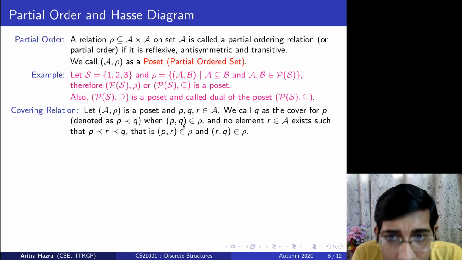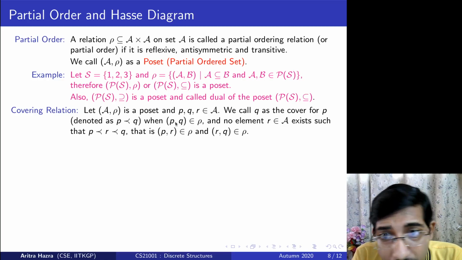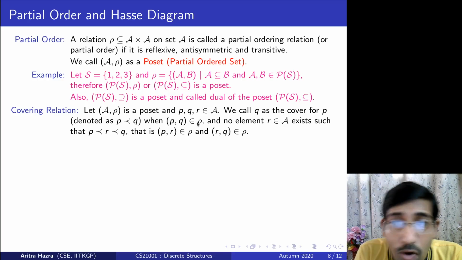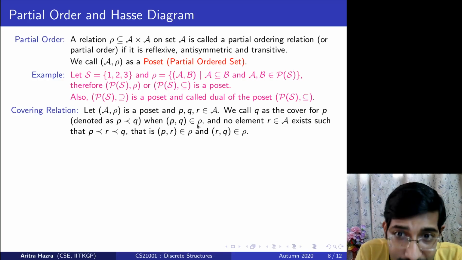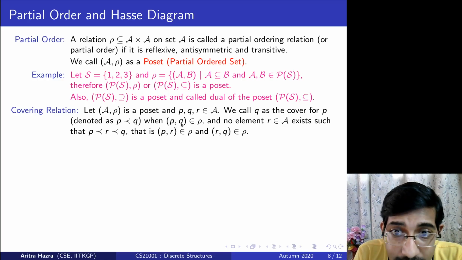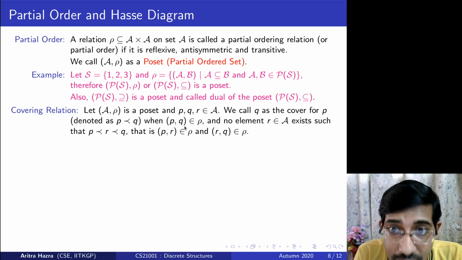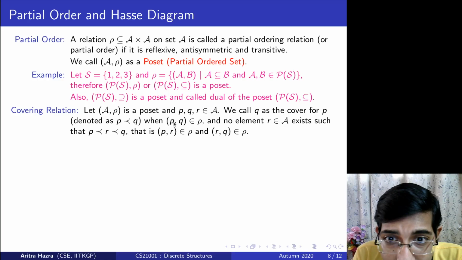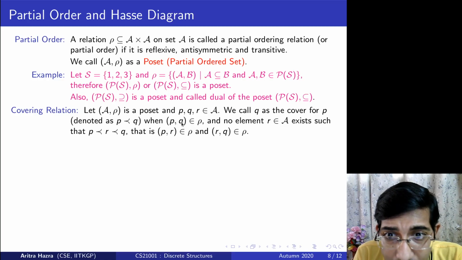If we have the relation (P, Q) belonging to this, remember this is a partial order relation, so antisymmetry holds. If P and Q are different, then I have this relation, and I will not have the (Q, P) relation here. So I can take either of them or neither to have antisymmetry going. So this means that P is covered by Q.